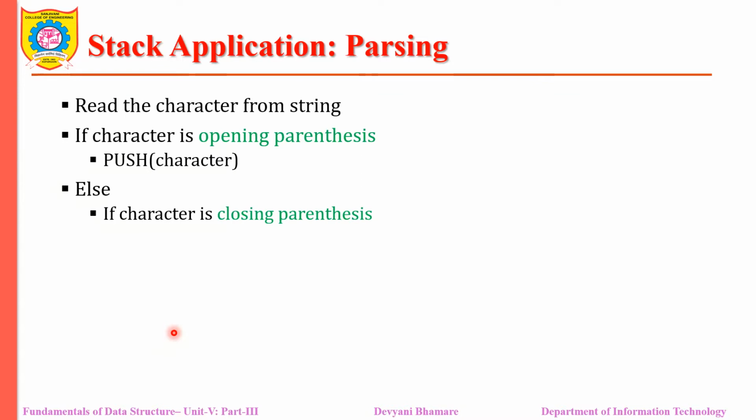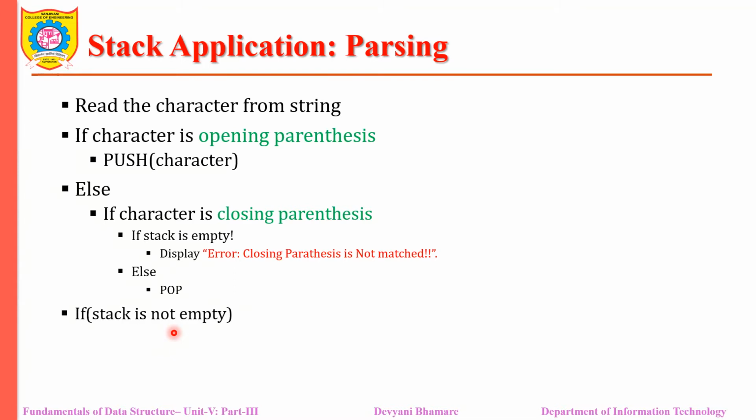If it is a closing parenthesis, then we need to perform the pop operation. But before we pop, we need to check whether the stack is empty. If the stack is empty, then we display the error that the closing parenthesis is not matched. But if it is not empty, then we pop that token, and we say that for that respective closing parenthesis, the opening parenthesis has been popped. At the end, if the stack is not empty, then we can say that an opening parenthesis doesn't match.